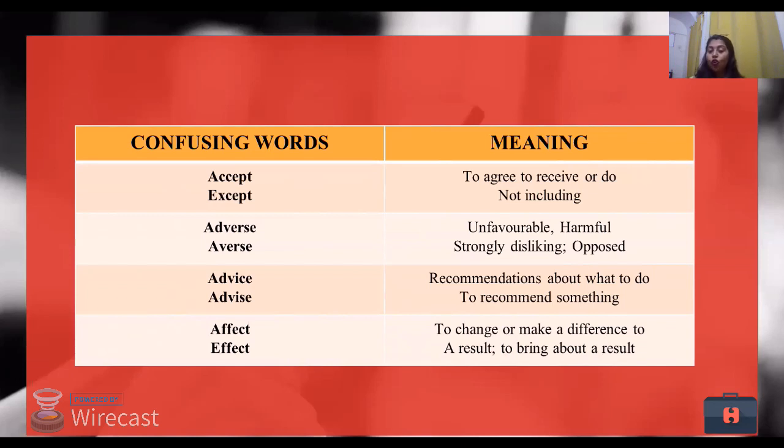Affect and effect. Affect is to change or make a difference to. So this is the effect of global warming, the results. But this would affect the levels of oxygen. But the reduced levels of oxygen has a very adverse effect, right?